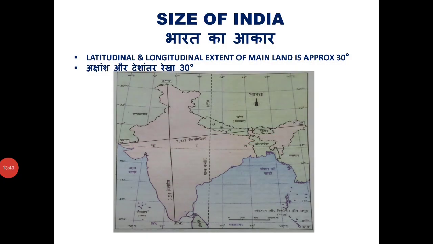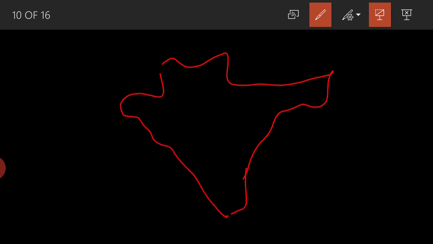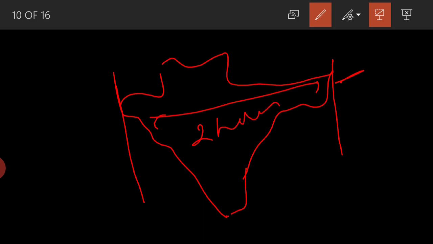Now the next one is that here the dotted line is the standard meridian of India, 82 degree 30 minute east, मानक याम्योत्तर रेखा. The difference of time between Gujarat and Arunachal Pradesh is approx 2 hours.